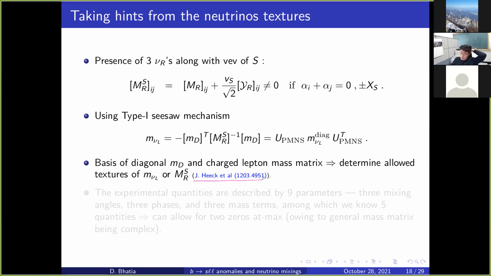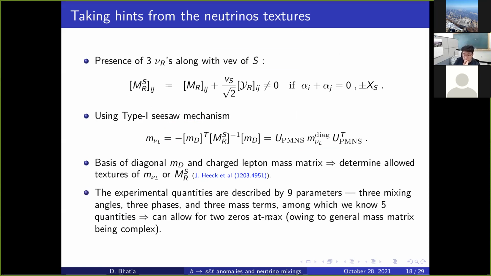We have followed this paper to do that. For the neutrino sector, experimentally there are 9 parameters: 3 mixing angles, 3 phases, and 3 mass terms, among which we know 5 quantities. So 4 quantities are unknown. In a complex matrix, at most we can allow 2 zeros, because 1 zero would correspond to a 2 relation since it's a complex matrix. So two-texture-zero matrices are allowed. We use that information to determine the symmetries of M_R.